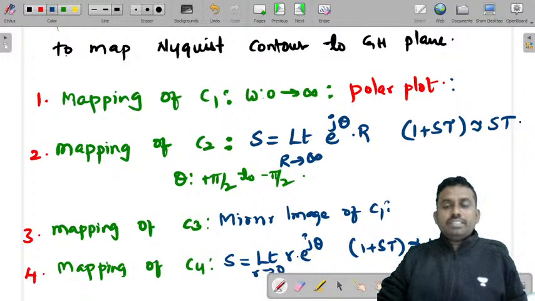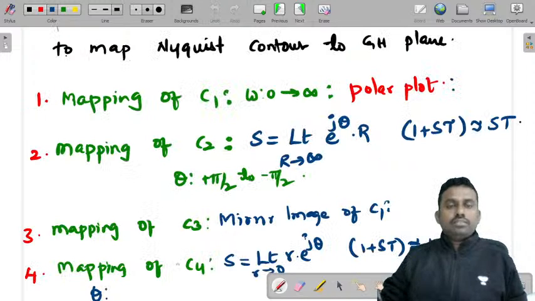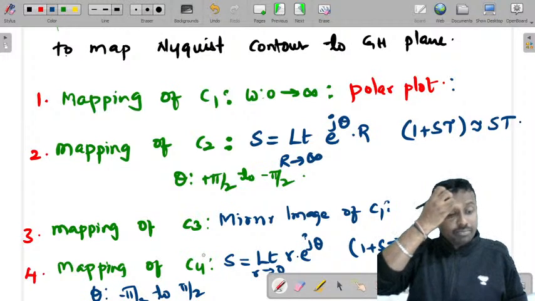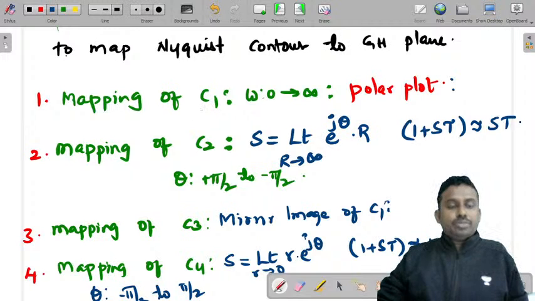Here theta varies from minus pi by 2 to plus pi by 2. So this is how you have to proceed.